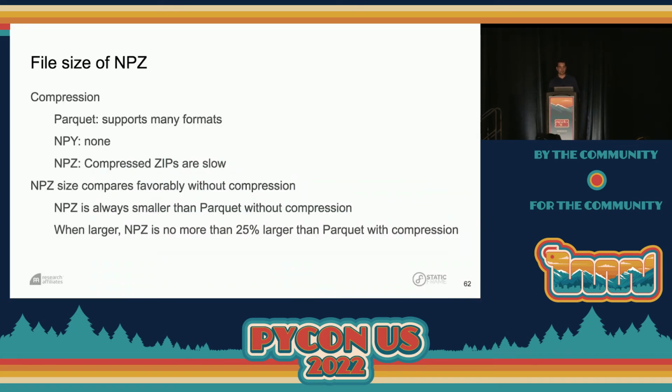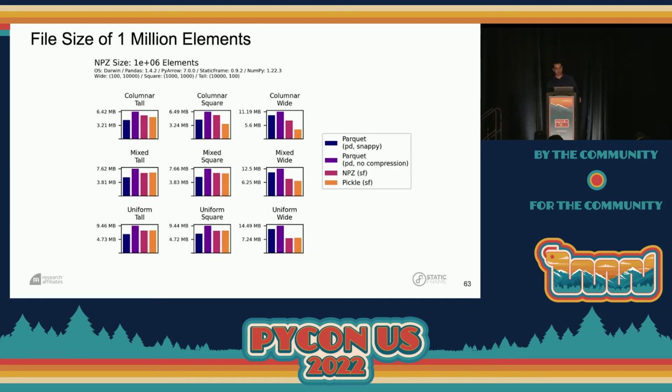So what about file size? Well, we have to consider compression when we consider file size. Parquet supports many types of compressions, and that's a really fantastic feature of Parquet. At this point, we're not doing any compression on our NPYs, and we're not even using compressed zips because that degrades our performance. Even without any compression, NPZ size compares favorably, which is very interesting. NPZ is always smaller than Parquet without compression, but when NPZ is larger, it's generally not more than 25% larger than Parquet with compression.